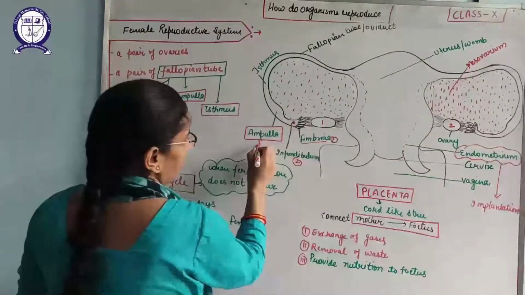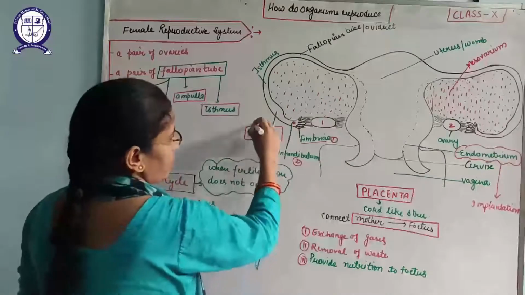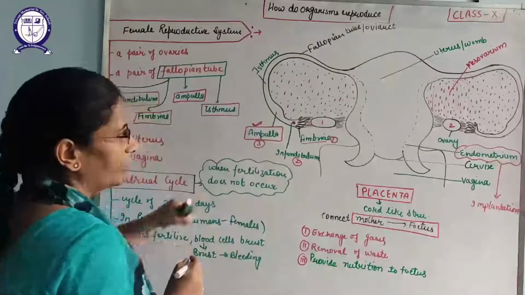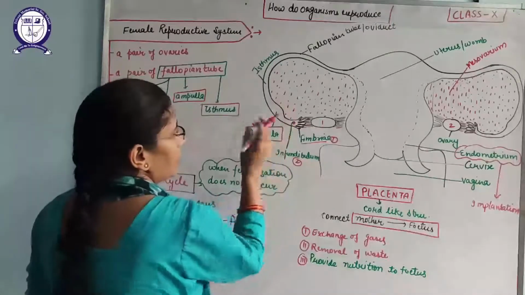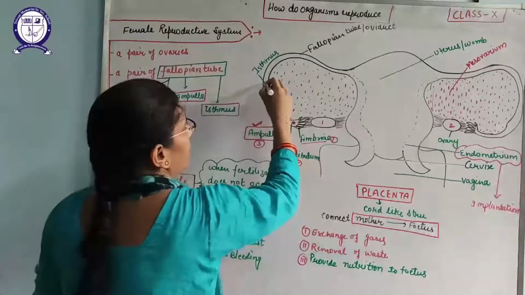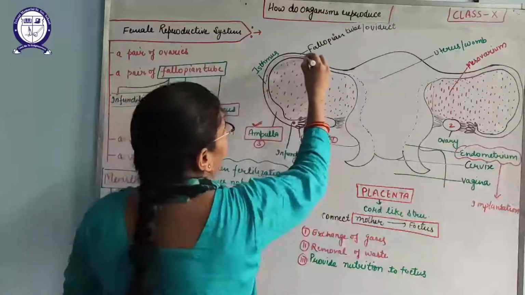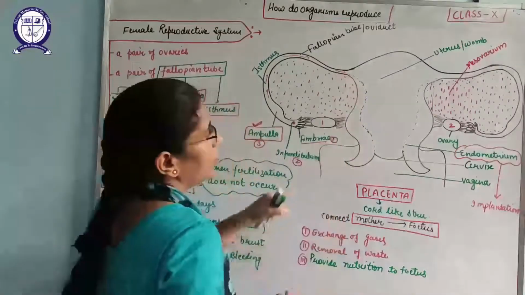After that, the third part is the ampulla. The ampulla is the site of fertilization. The main thing is that it is where egg and sperm will fertilize. This is the ampulla only. After this, when egg and sperm fertilize, they will form the zygote. That zygote will move into the isthmus, and from the isthmus it will go to the uterine part. So this part is known as the uterine part.